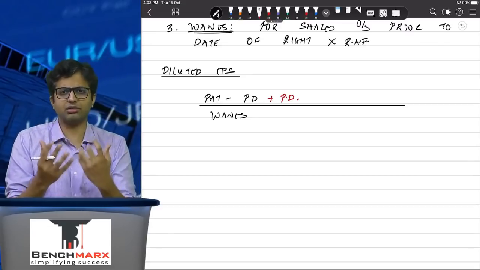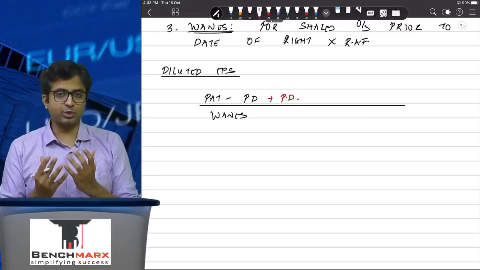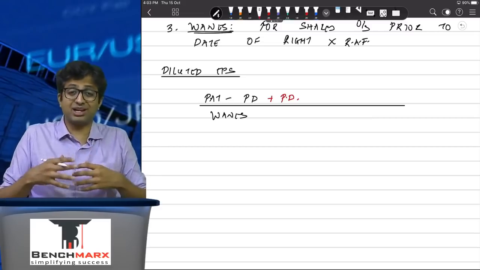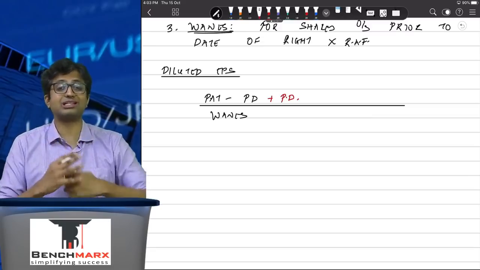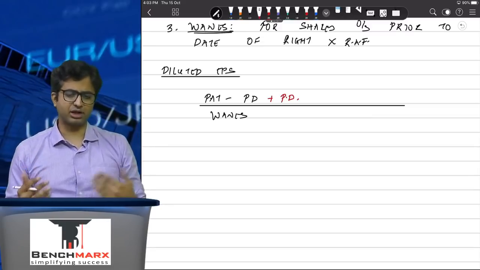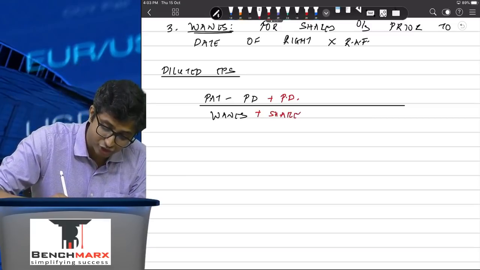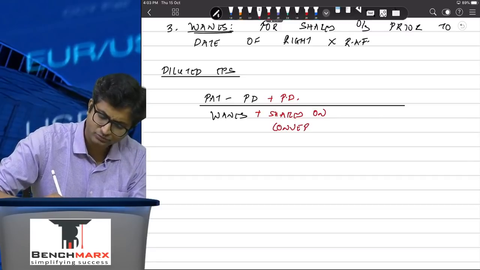In the numerator, earlier, the amount of money available for only equity shares was PAT minus PD, but now the amount available for equity shares as well as potential shares is after adding back the preference dividend, and to this in the denominator you will have to add the number of shares on conversion of the preference shares.